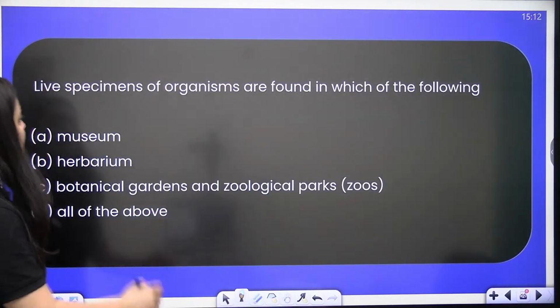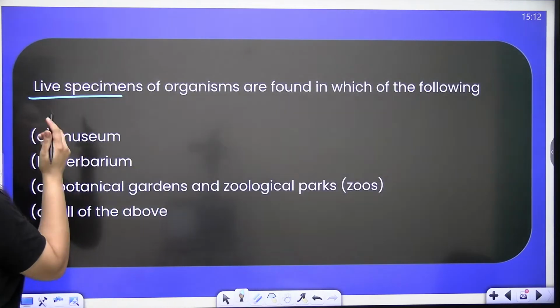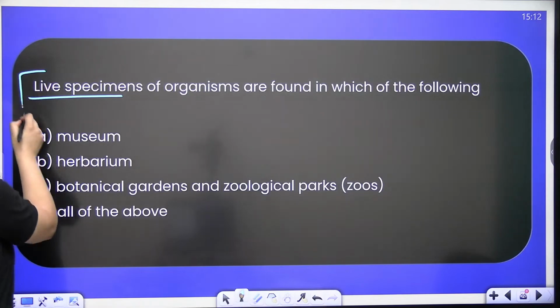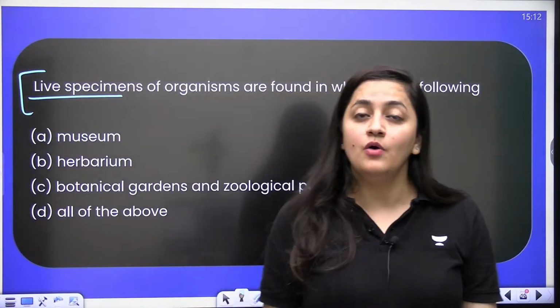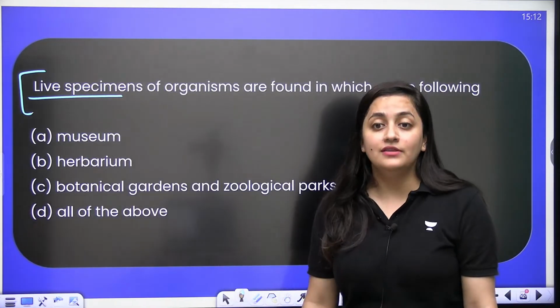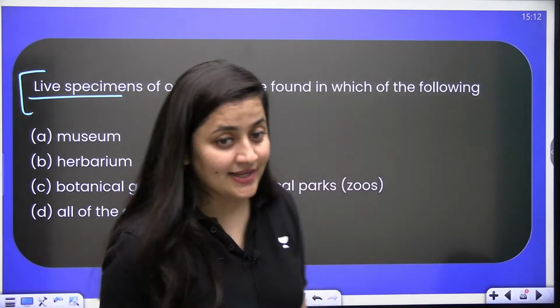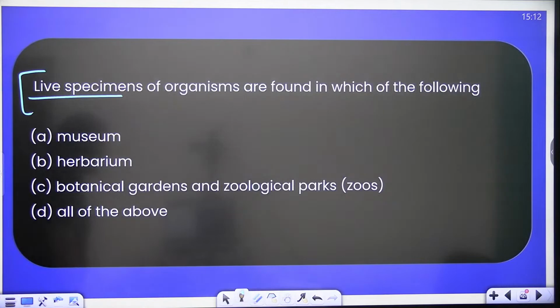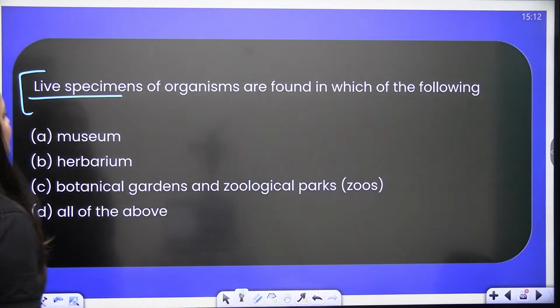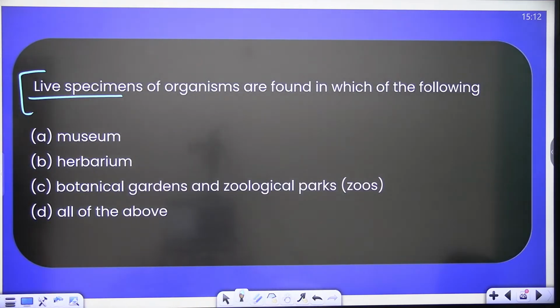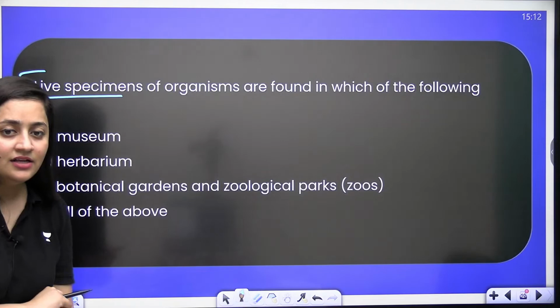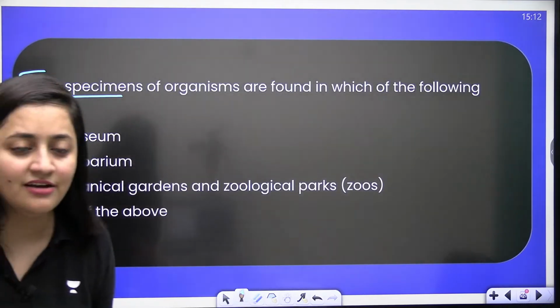Right. Next question. Live specimens of organisms are found in which of the following? Quick. The word is live specimen. Live specimen is the keyword here. So what should be the correct answer? Again, a very easy question.